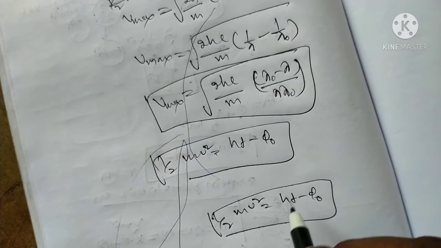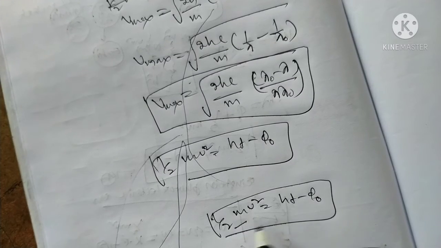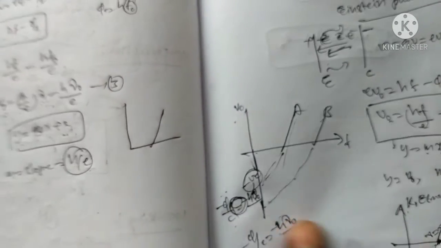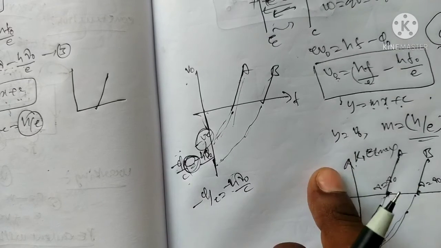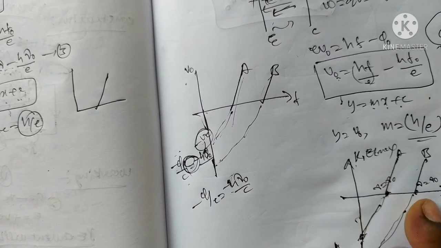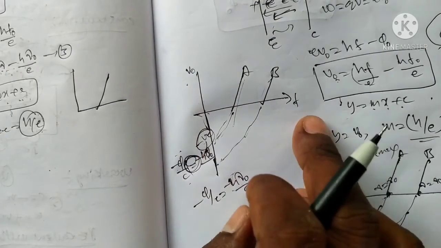From this equation, the maximum kinetic energy depends upon frequency. According to this relation, from the graph of kinetic energy versus frequency, kinetic energy is proportional to the frequency, and stopping voltage is proportional to the frequency.